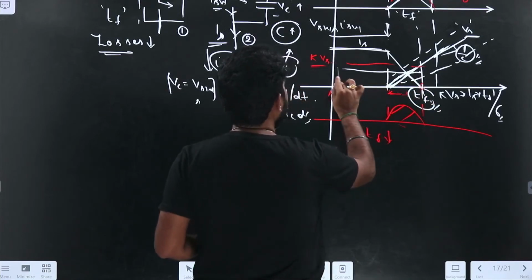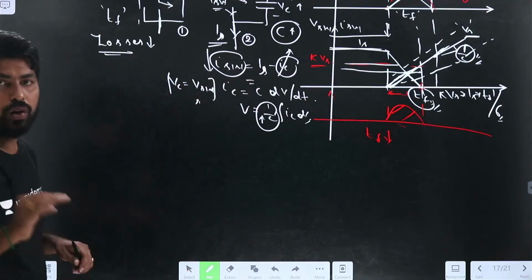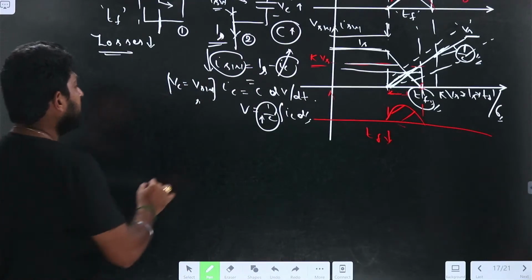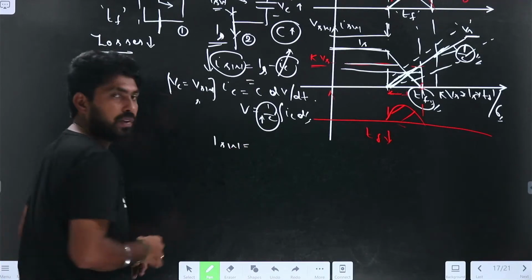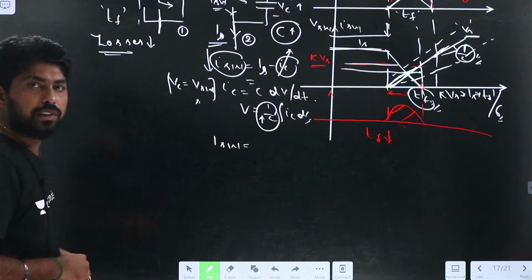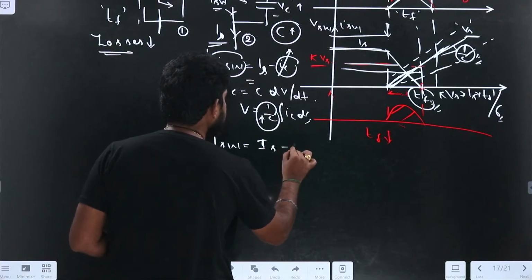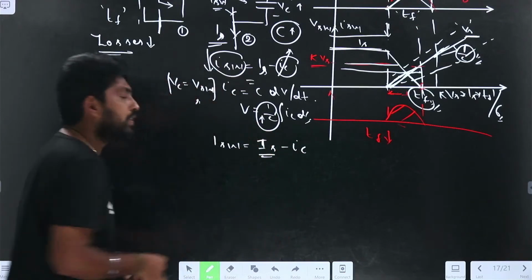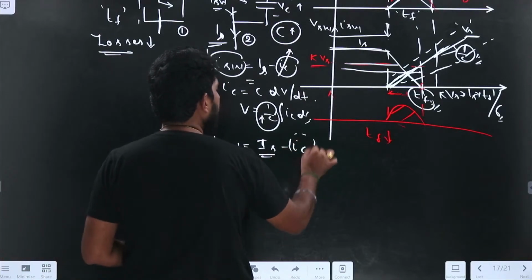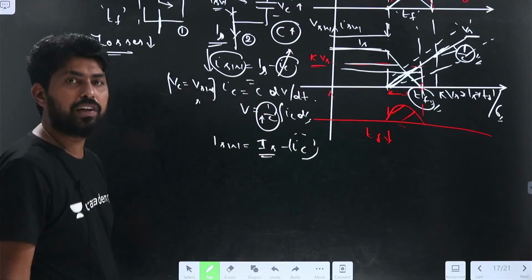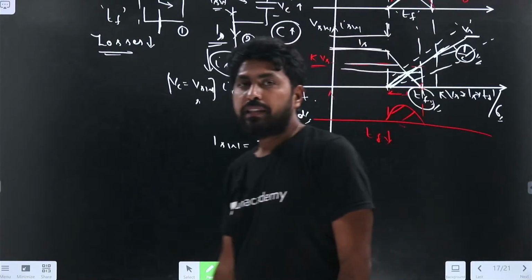So this will be K into Vs. Let us assume that this is K into Vs. Now, if I find I naught, so I switch equal to, what is the current here? I switch equals I naught minus IC, that is IS minus IC. If you assume that it is IS, it is equal to IS minus IC. How can we find the IC? IC equals C into dV by dt. So try to find the C value.